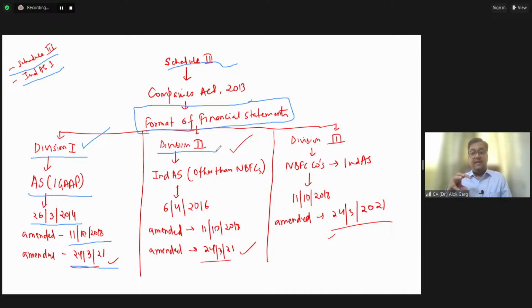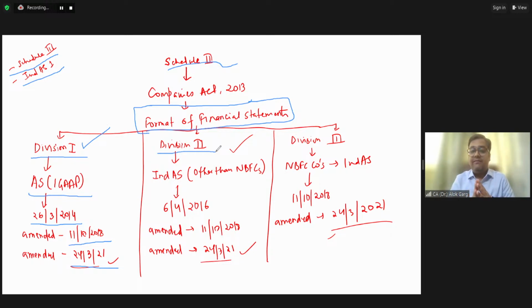So, friends, if something is new in Ind AS, it needs to be incorporated in the format of the financial statements. So when Ind AS came, there was a need to introduce or amend Schedule 3. But then MCA decided to make a separate Schedule 3, a separate format for Ind AS balance sheets, for Ind AS financial statements.